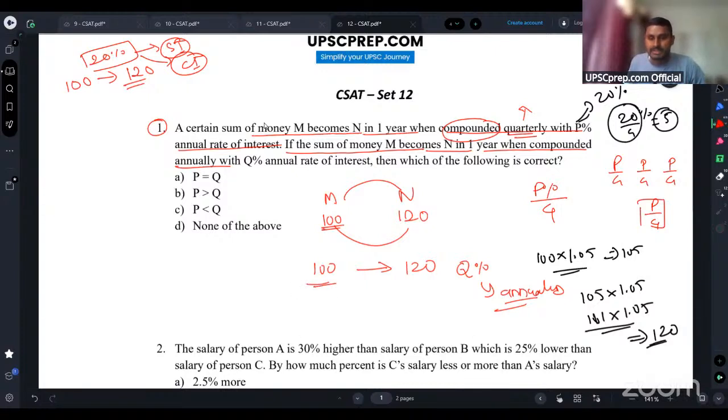So basically in this case, you are applying 20% simple interest, right? That is why it is becoming 100 to 120. Now in the first case, we also made 100 to 120, but we had applied 1.05, 1.05, 4 times. So this should be definitely less than 20%.